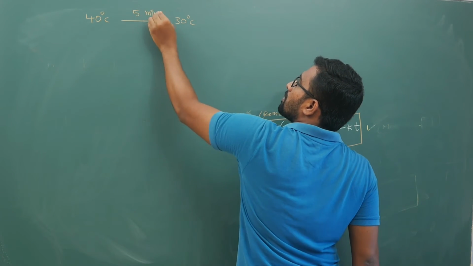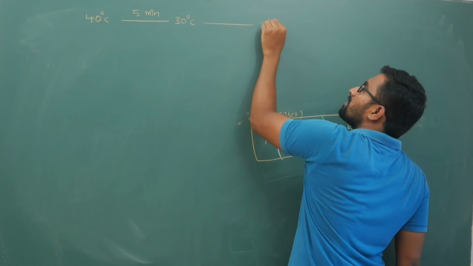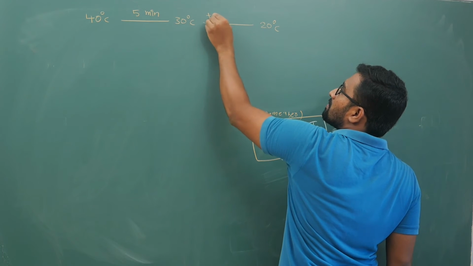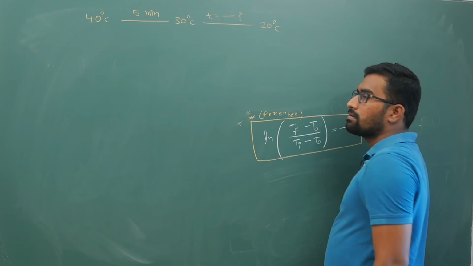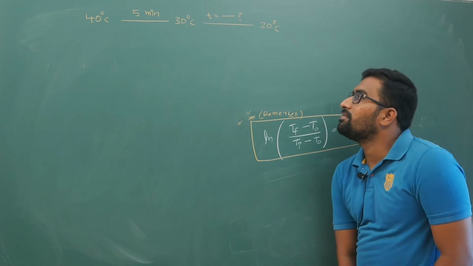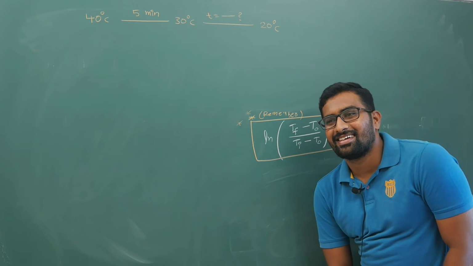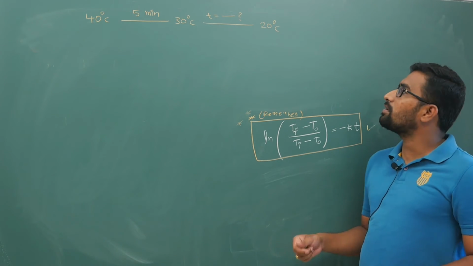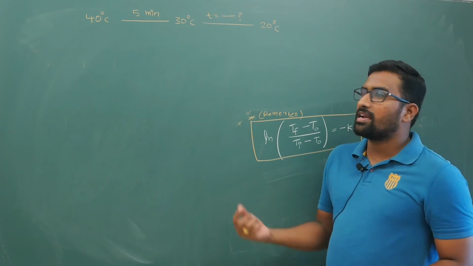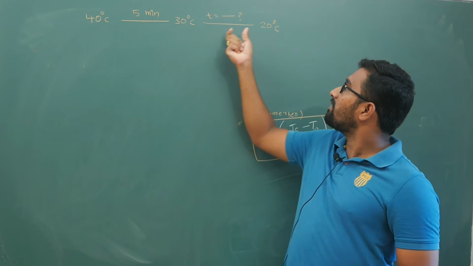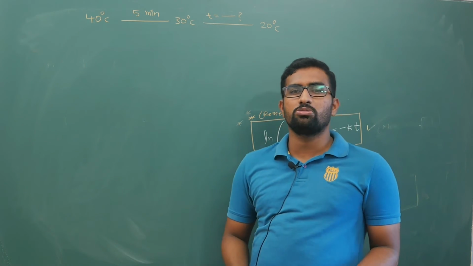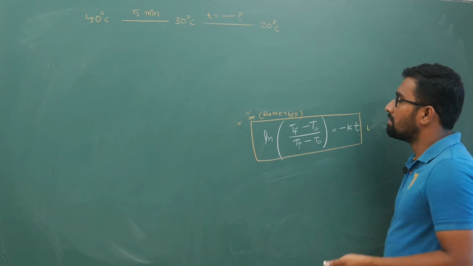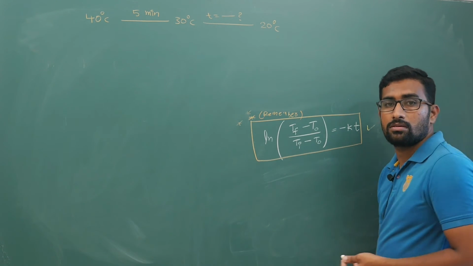From 30 to 20 degrees centigrade, how much is the time, what is your answer? Will you say 5? Do not say that, because this much effort will go to waste if you say 5. For 10 degrees centigrade if it is 5, for another 10 you cannot just say 5.